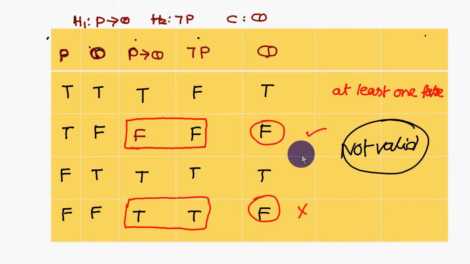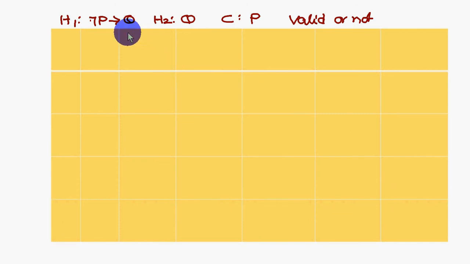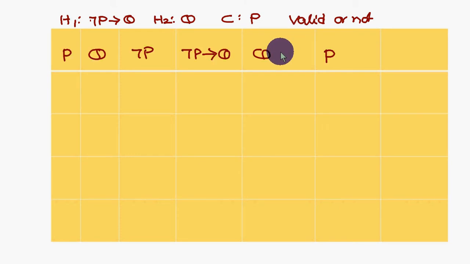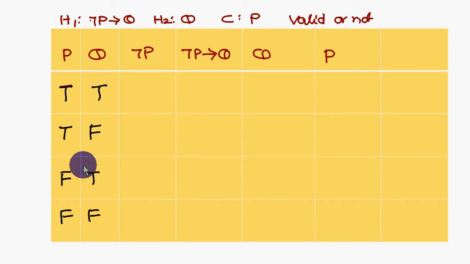Okay, next we will do one more problem. The first premise is not P conditional Q, the second premise is Q, and the conclusion is P. Is it valid or not, he is asking. So let us do this problem using the truth tables. The first one is the usual truth values. Next is the negation of P. Negation of P means the first two become false and the remaining are true.